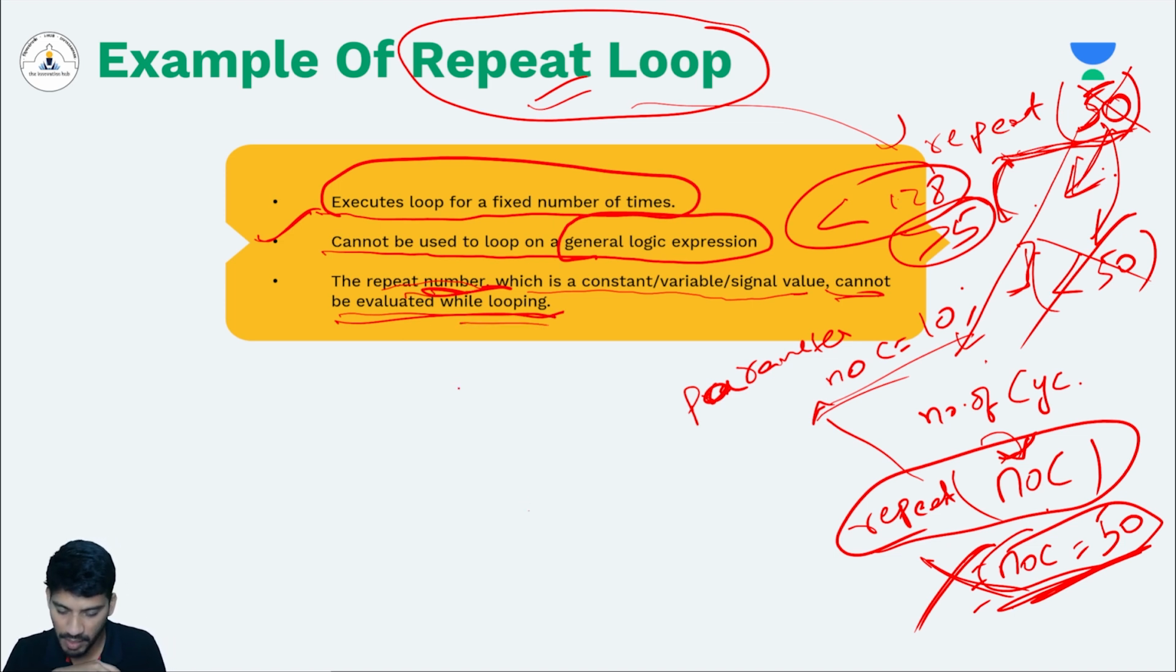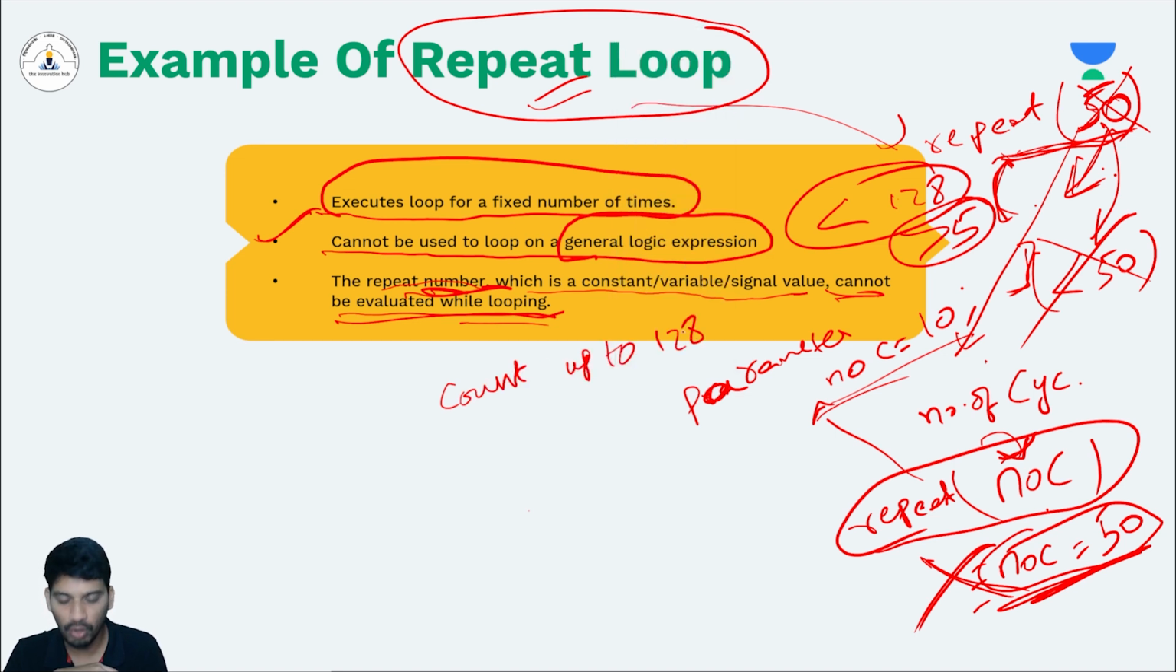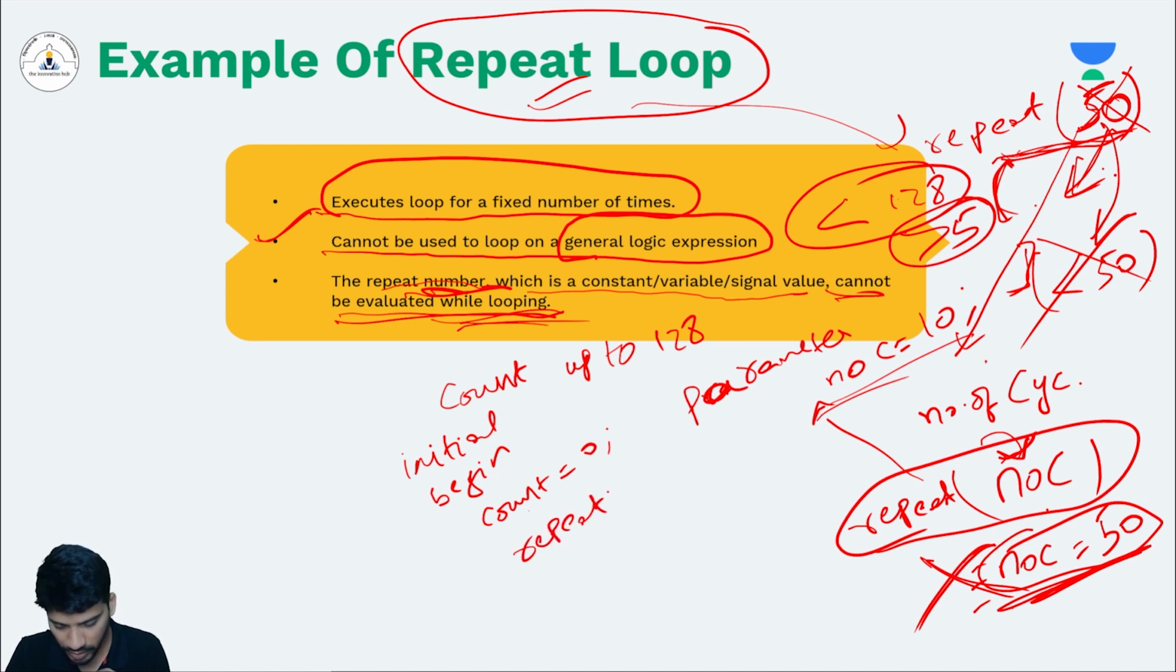So let's take the same example of count up to 128. How to write that using a repeat statement? You again start with initial, begin. Here you start with count equals to 0. Now you write repeat. Repeat how many times? 128 times. Repeat 128 times. What do you want to repeat? If it is multiple lines of statements, you should write begin and end.